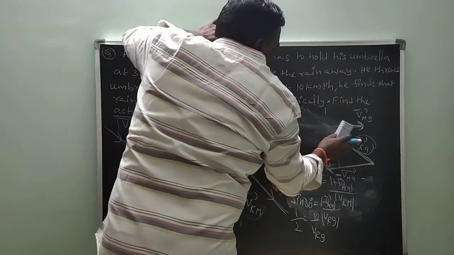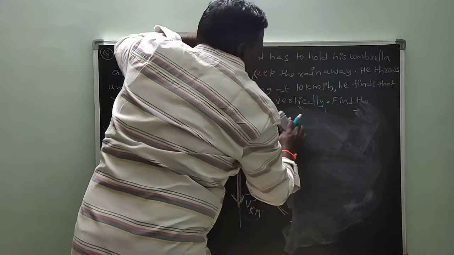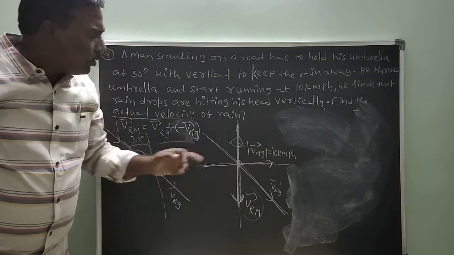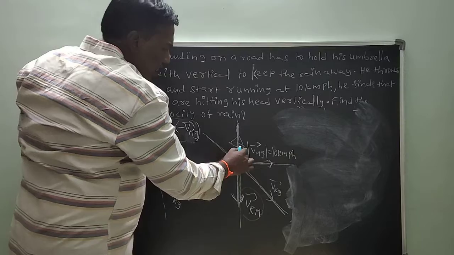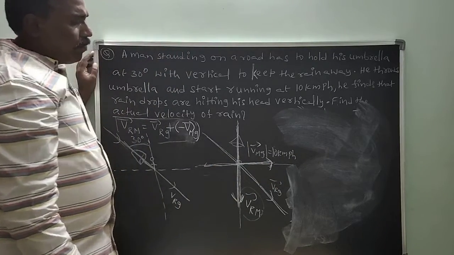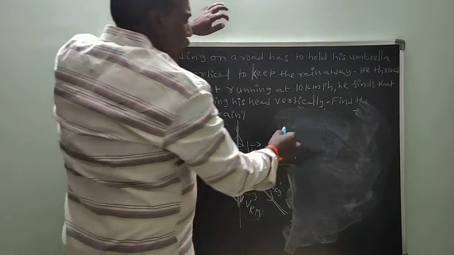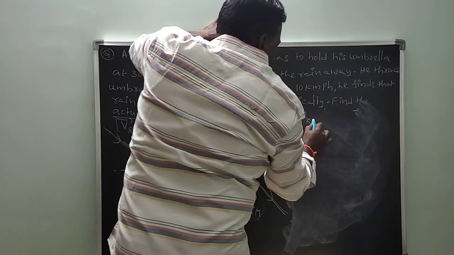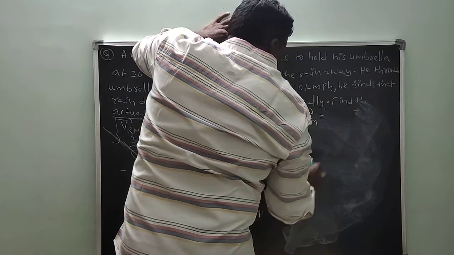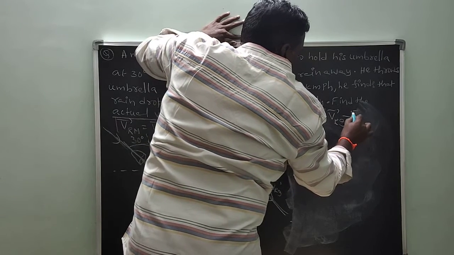Here, this problem can be solved in another way also. Here, rain is falling down vertically. Man is moving with velocity 10 km per hour. So, VRM bar is equal to VRG bar minus VMG bar.